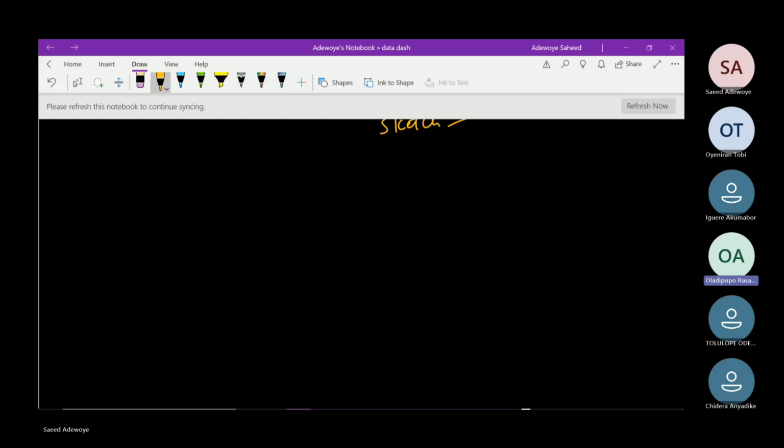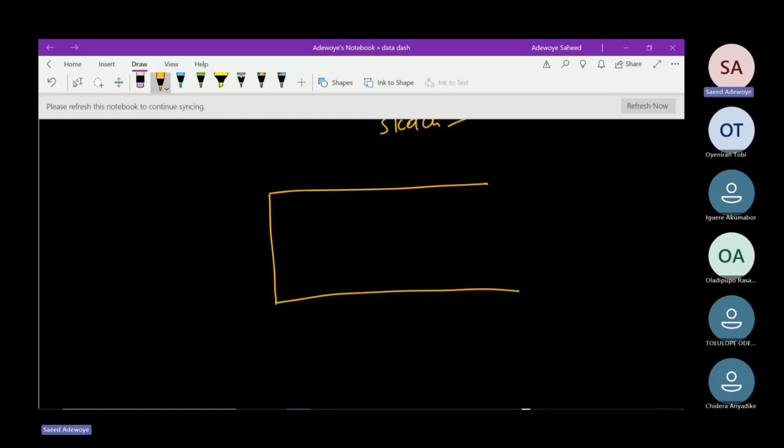Mine will be quite different from yours because our modes of thinking are different. Even though we are targeting the same goal, our mode of approaching it might be quite different. This is the canvas of our Power BI.